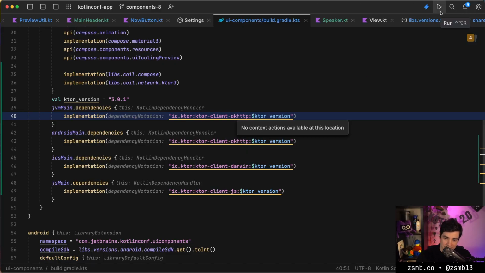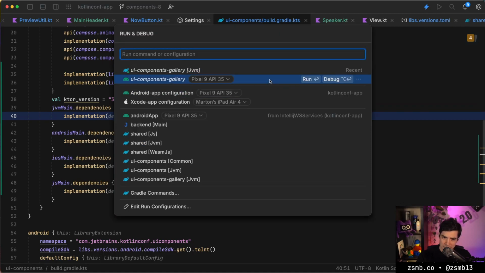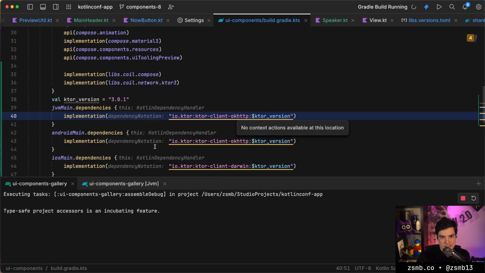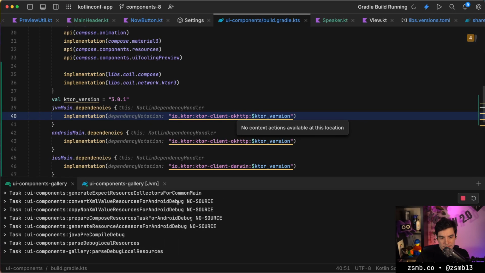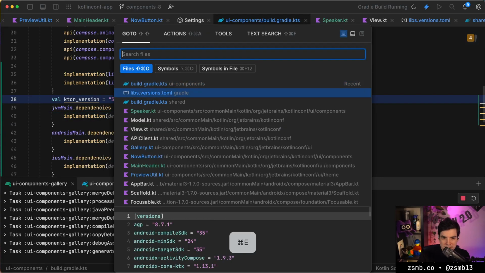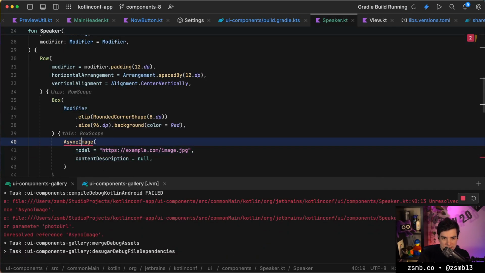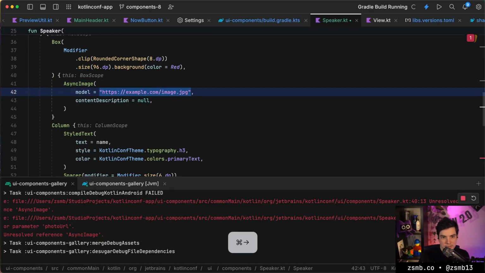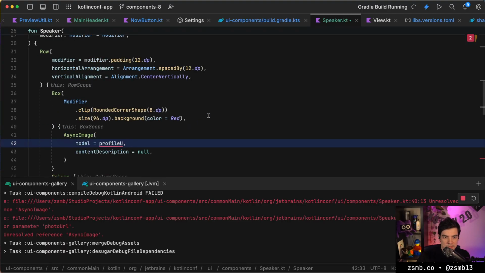We can try running this probably on Android. That way we can at least see if our code compiles. Oh, did I complete the code even? AsyncImage, I need to import it. Otherwise we're good. And of course we should use the... Oh yeah, my code definitely doesn't compile.